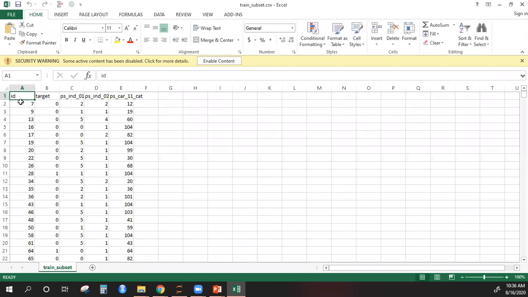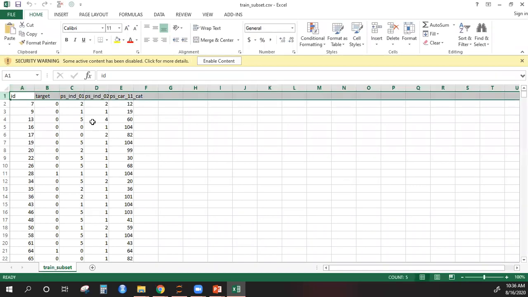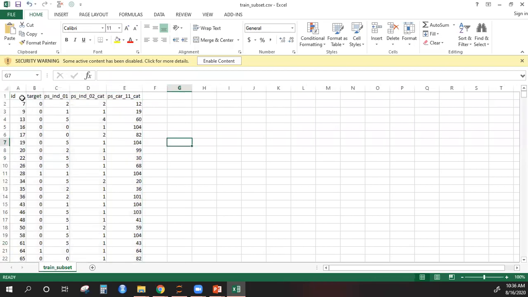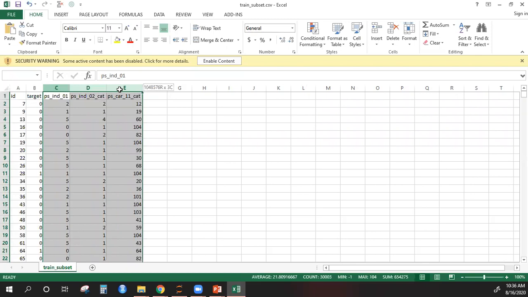Okay, so this is some data that I have. You see how many columns do I have? I have 5 columns here. Okay, so this is the ID column. Then we have the target. This is the dependent variable, and I have 3 independent variables.